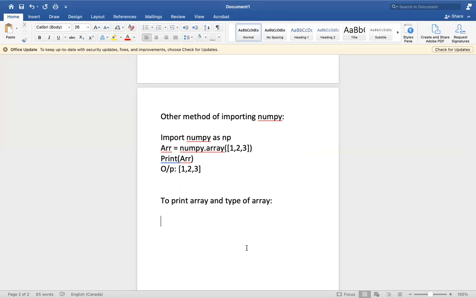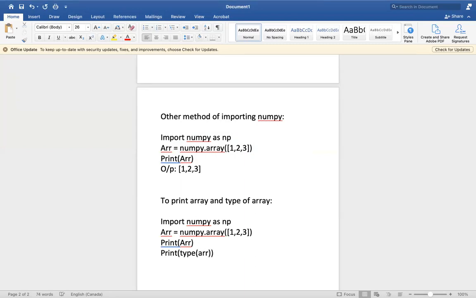How to do this? It's quite simple. Again, here I am doing import numpy as np, print of arr, and now I want to get the type also, so I write print of type of arr.